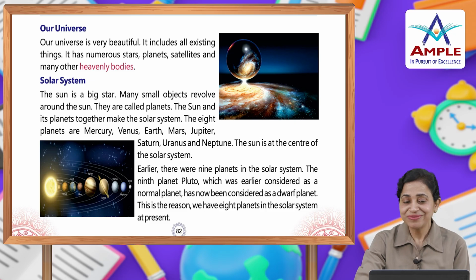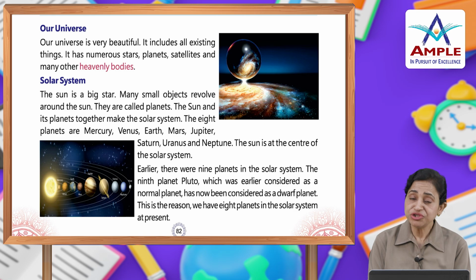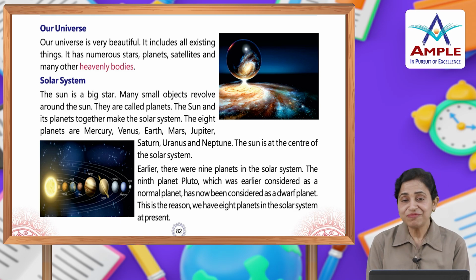Write T for true and F for false for the following statement. You have to try to answer. Now we are going to talk about phases of moon. Full moon, the moon reaches the other side of the earth after 14 days. When the full shape of the moon is visible from the earth, it is called full moon.